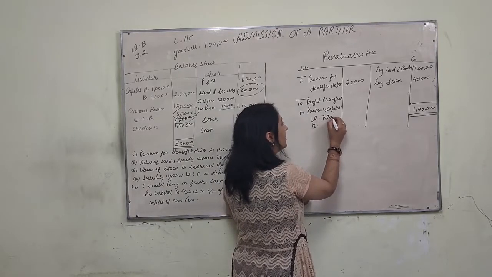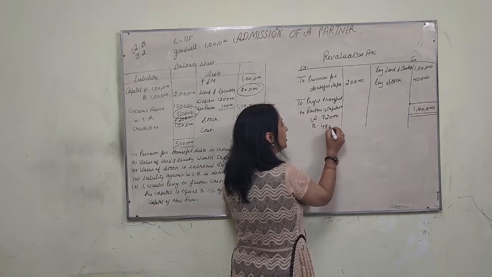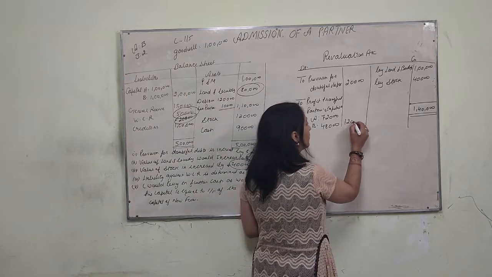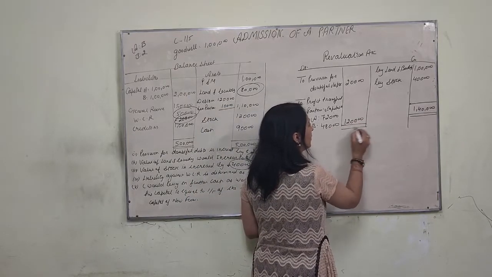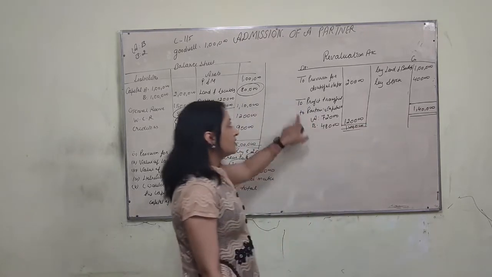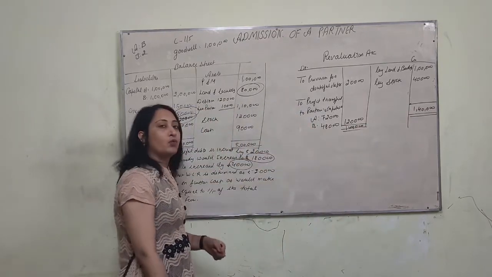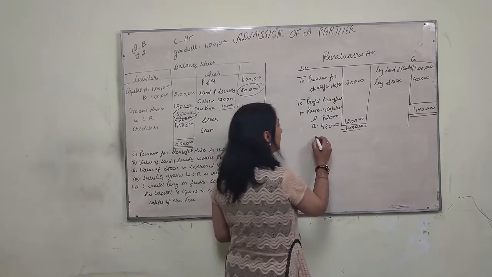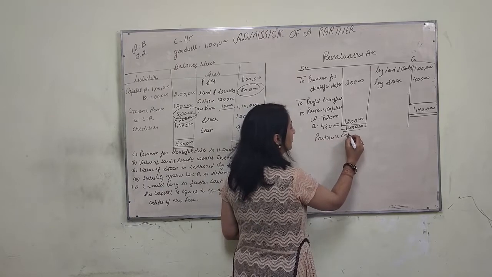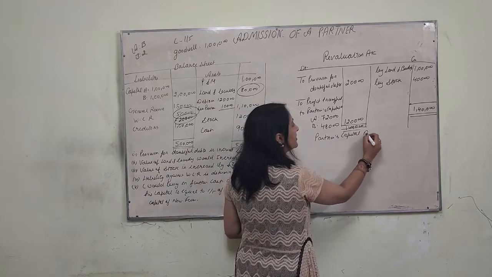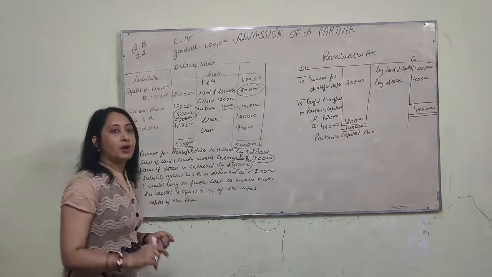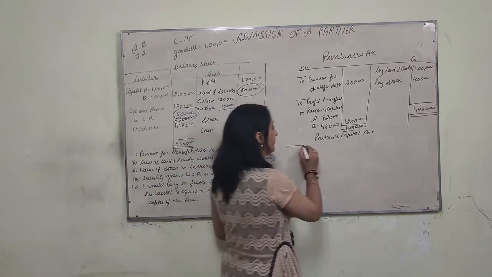A's share will be 72,000. B's share will be 48,000. It's 1,20,000. This is about the revaluation account. Now we will prepare the partners' capital account. It is the second case of adjustment of capital, when the capital of the new partner is not given.